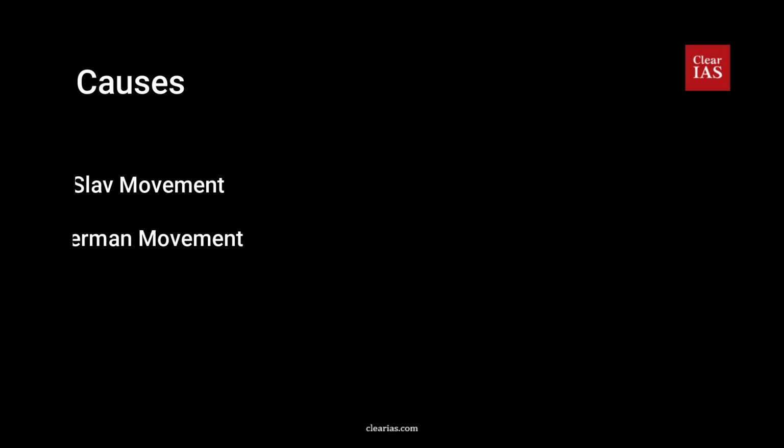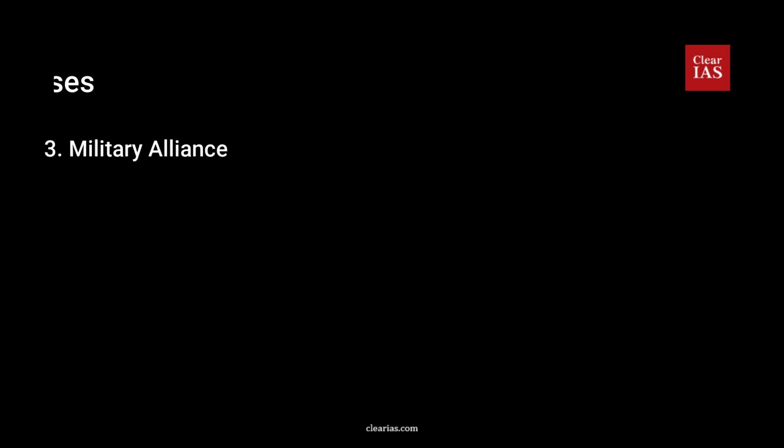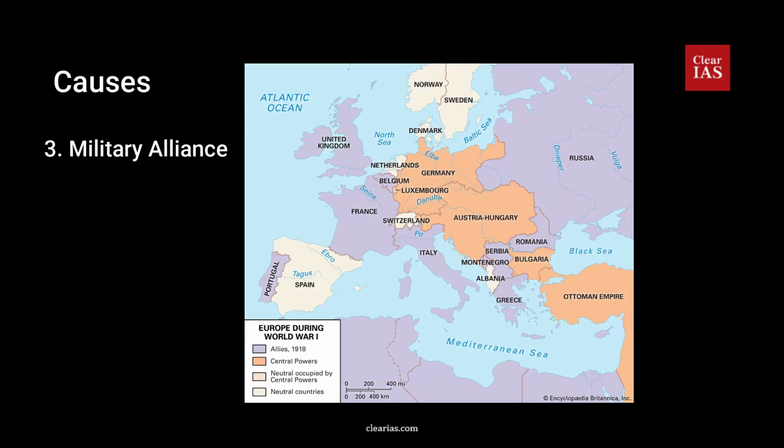And now the third cause is the military alliance. Basically, there were two military alliances. The first one is the Triple Alliance or Central Powers, which was formed in 1882 and included Germany, Italy, and Austria-Hungary. And secondly, there was the Triple Entente or Allies, which was formed in 1907 and included Britain, France, and Russia.